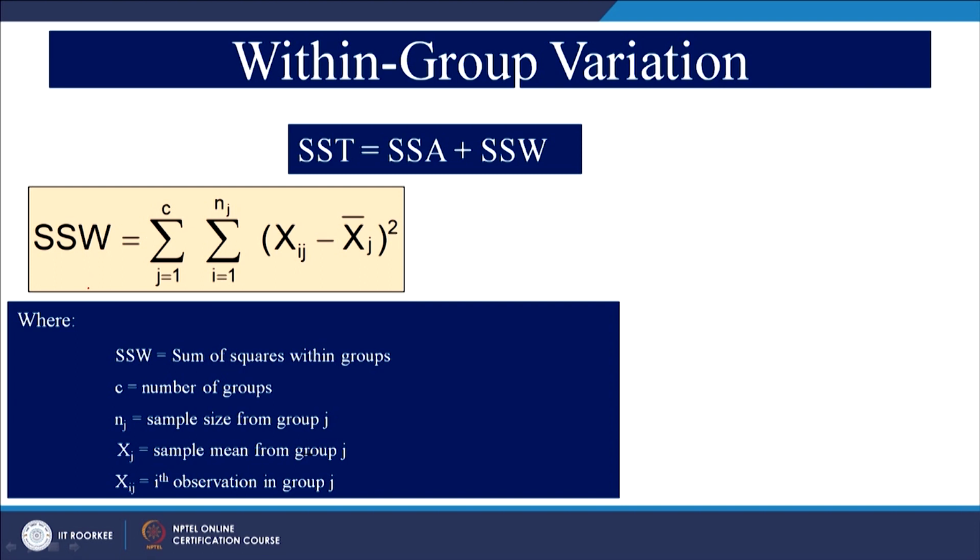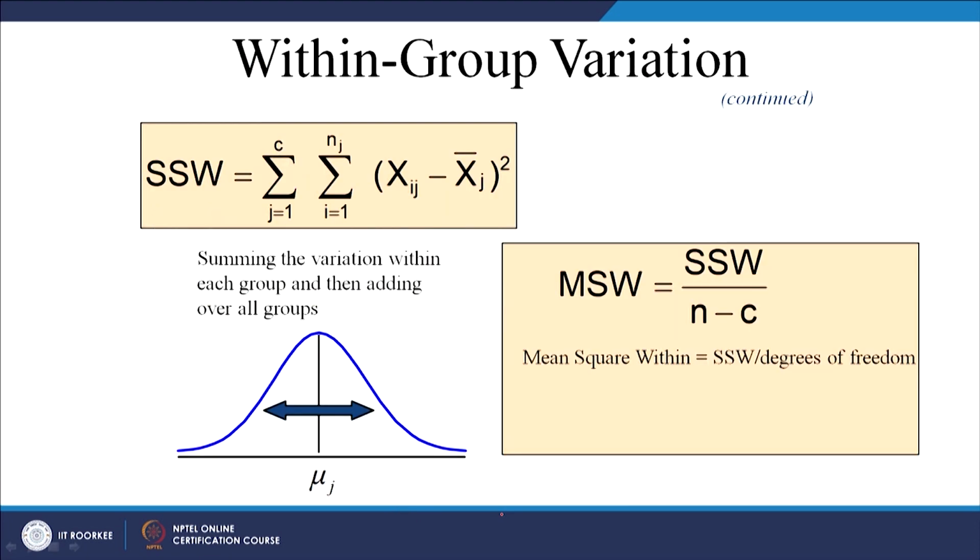For within group variation, this is the formula you can use, and all these terms we have already defined. This is how within group variation looks like. So, this is the variation within group, and this is how it was among group.